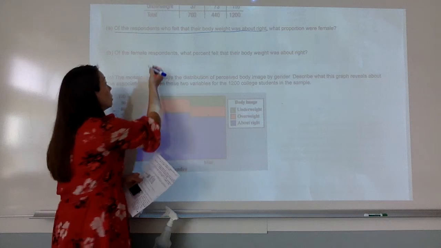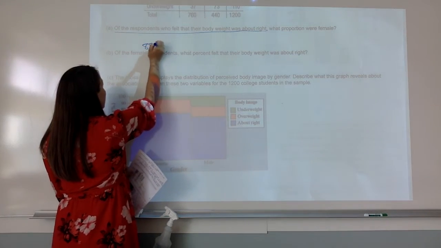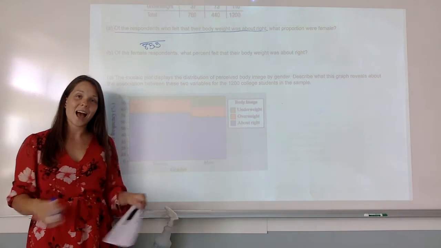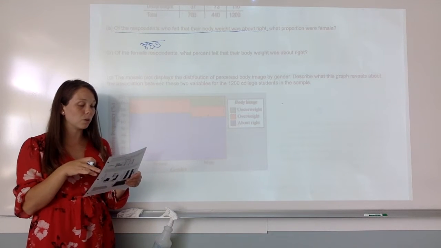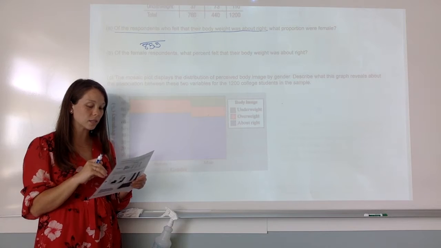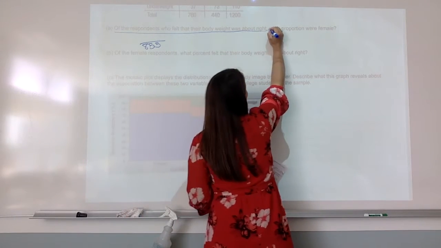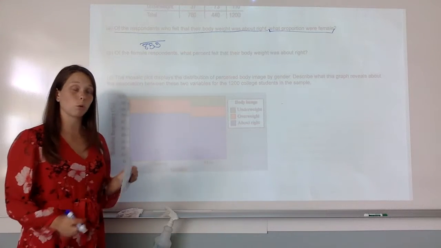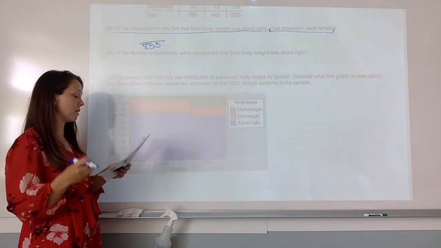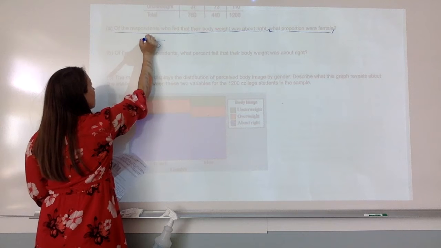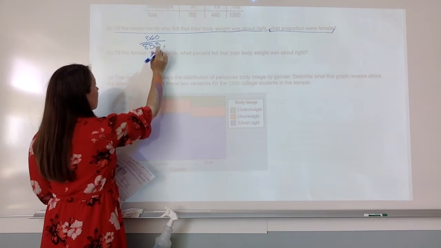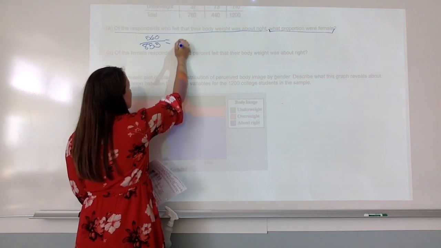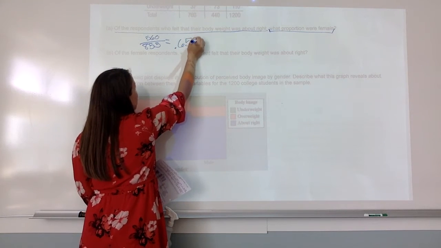Well, that total was 855. So that's representing our total group of people we're looking at. We're saying, out of those 855 people that say their body image is about right, what proportion were female? And so that is going to give us the numerator of this fraction. So how many are female out of that category? 560. So we take 560 divided by 855, and we get the proportion of 0.655.